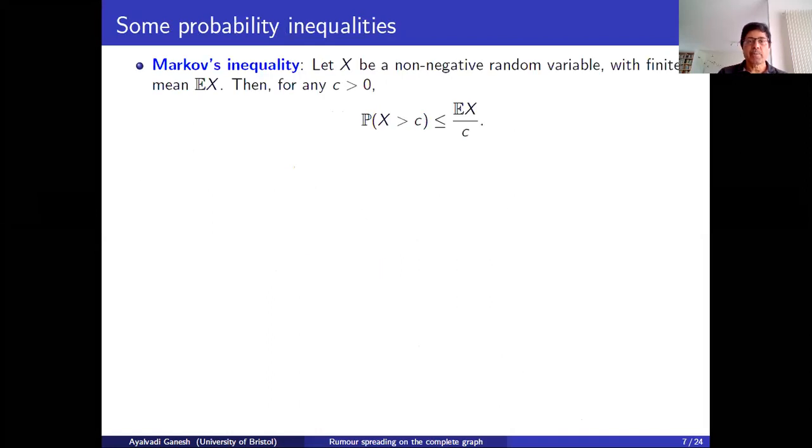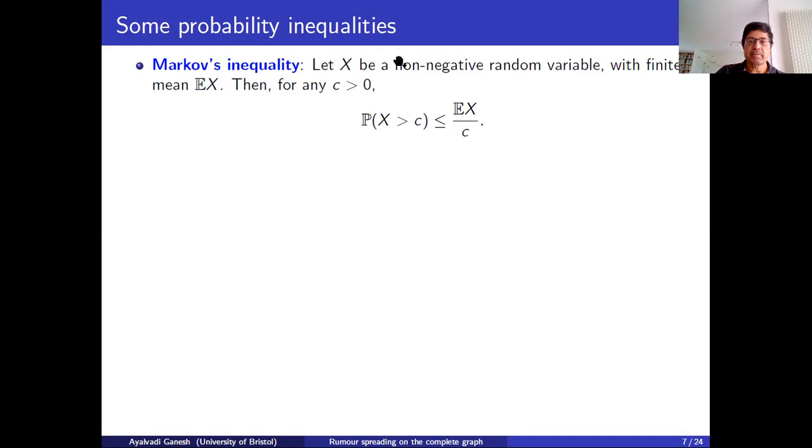For today's lecture, we are going to need to know about some probability inequalities. So I'll start by introducing the ones we are going to need. The most elementary inequality is probably what's known as Markov's inequality.